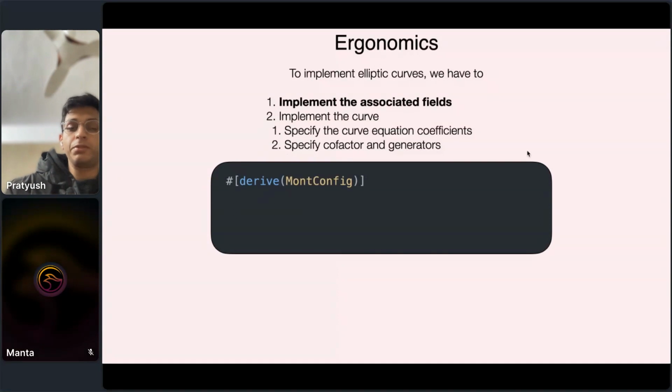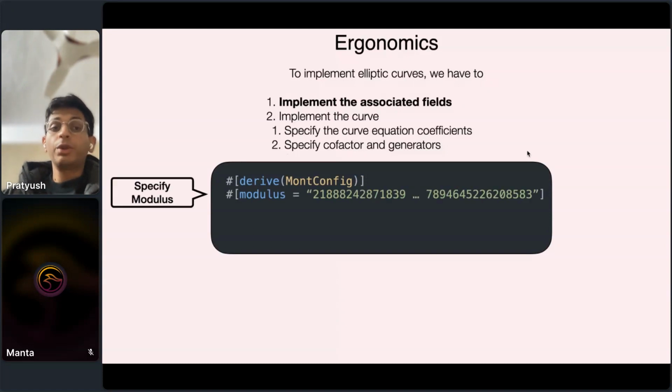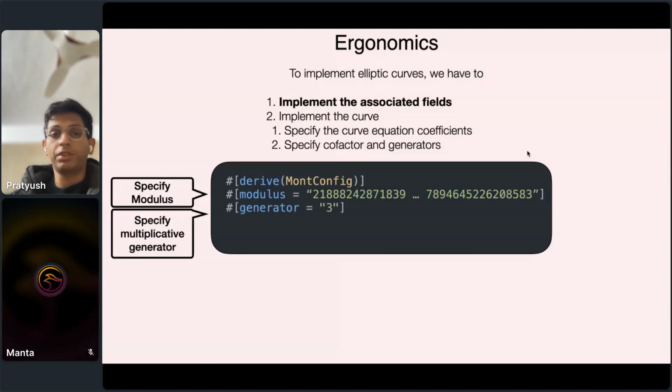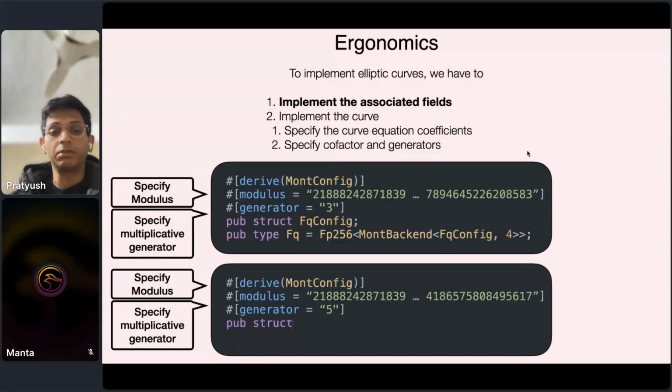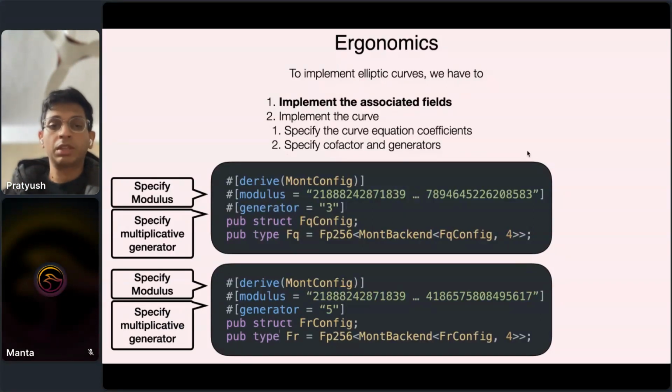So to implement the associated fields, we'll take the example of the BN254 curve, right? To implement the base field for the curve, we just specify what the modulus is, right? Specify the generator, and then, with a little bit more boilerplate, we're done. Same thing for the scalar field. We specify the modulus, the generator, and then a little bit of boilerplate, and we're done. This is all it takes to specify the scalar fields, which define the G1 of the BN254 pairing-friendly group.